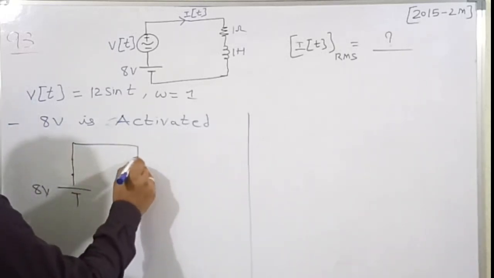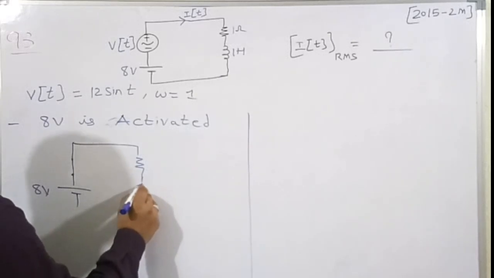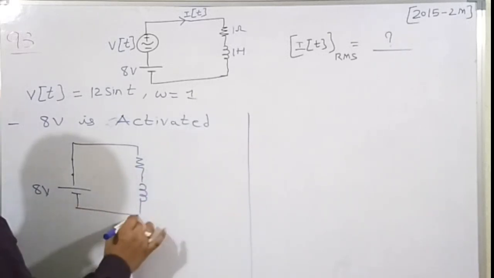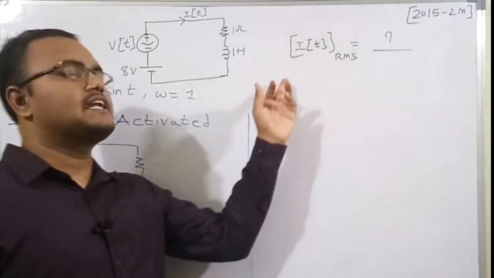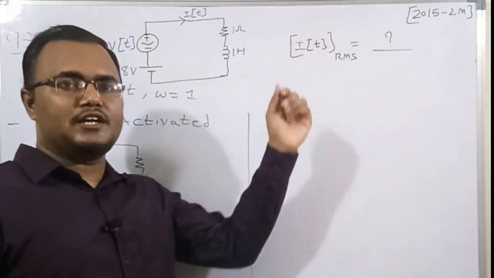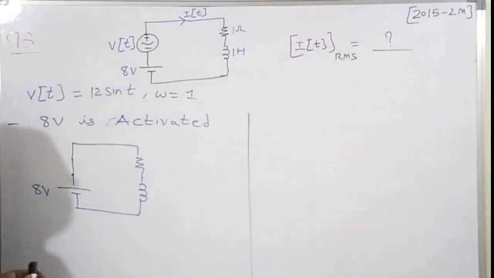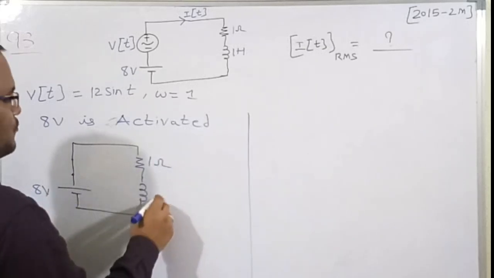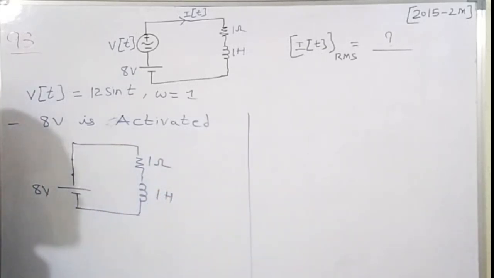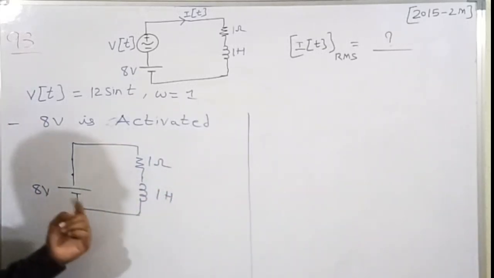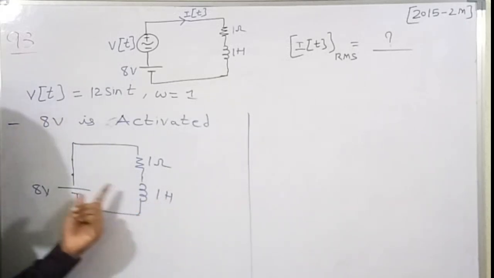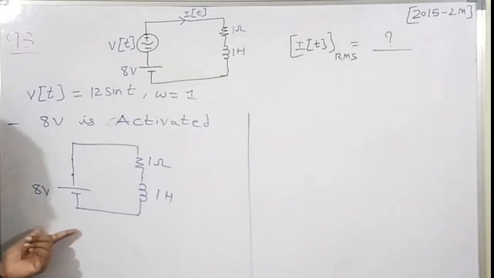So now there is a current and there is an inductor. We need to find the steady state current. At steady state the inductor will get short circuited, as I have already told in my previous examples. This 1 Henry inductor is going to get energy from this 8 volt source.